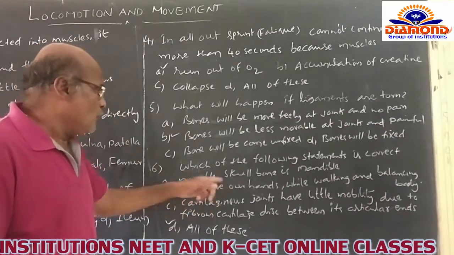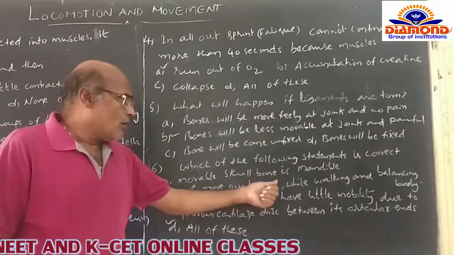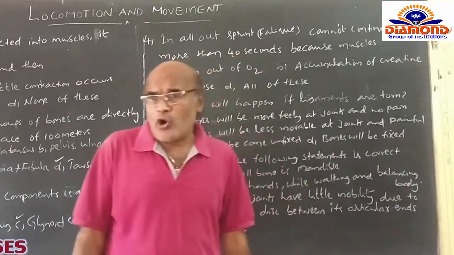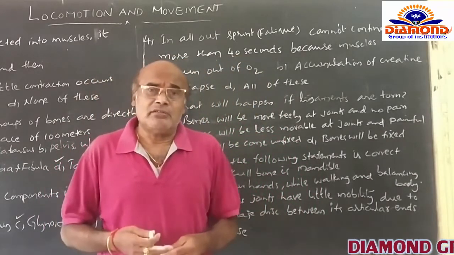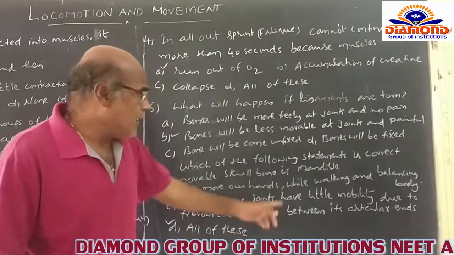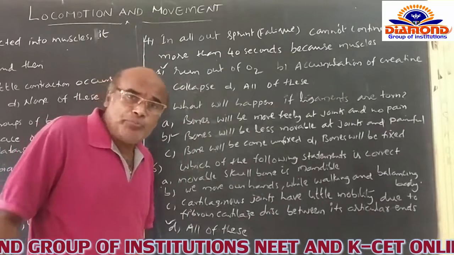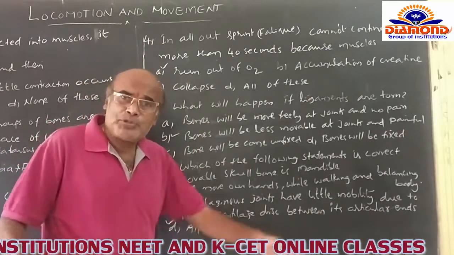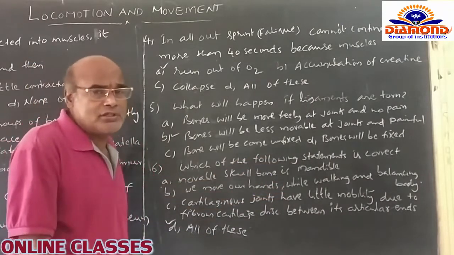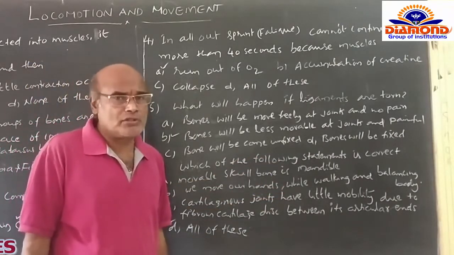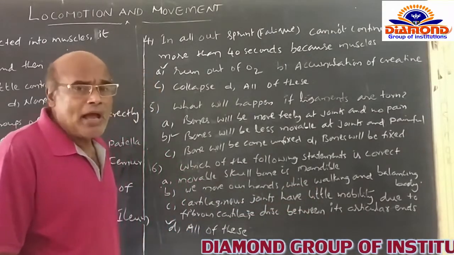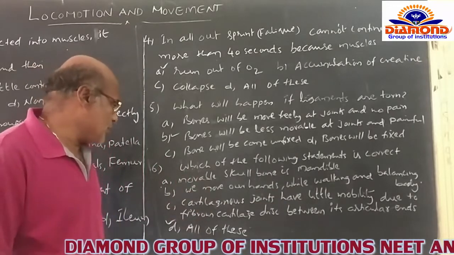And B option, we move our hands while walking and balancing the body. It is natural. While you are walking on the earth, certainly you are moving the hands and as well as balancing. When you miss the balance, certainly the forelimbs are expanded to balance the body itself. In both of these situations, our hands are moved for the sake of effective walking, and as well as balance in the body itself. So B option is also right.